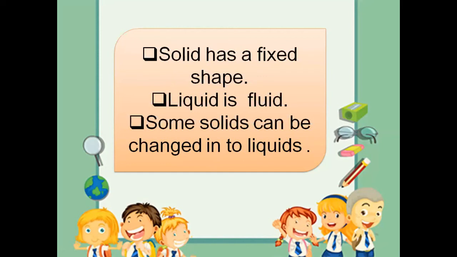The size and the shape of a solid will always remain the same. Solid means something which is firm, often dry to the touch, and has shape.